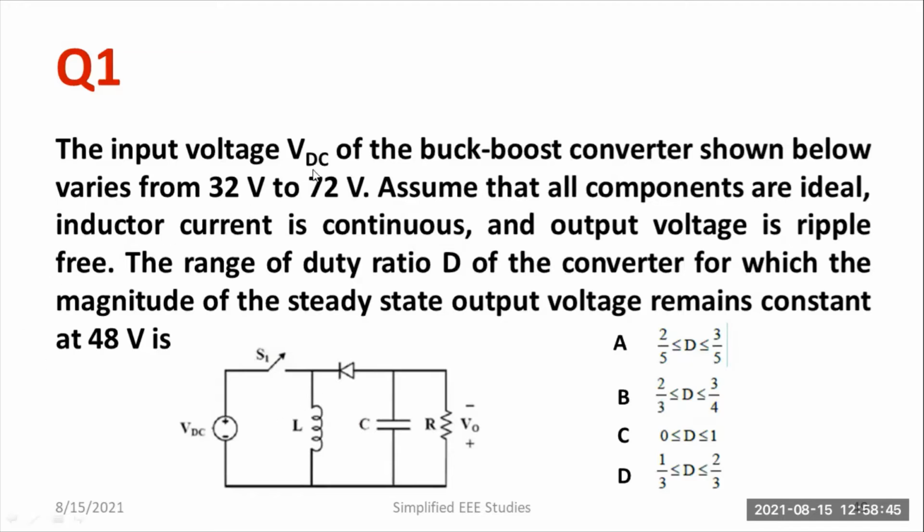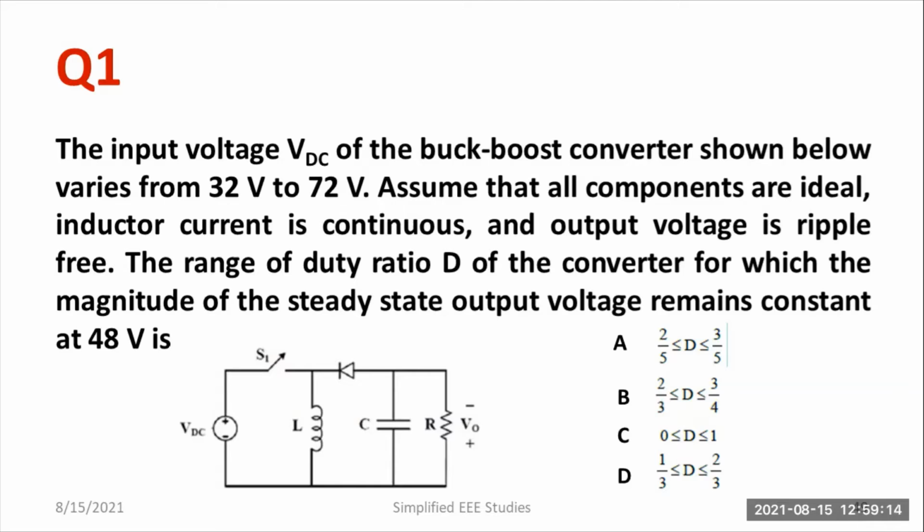The input voltage VDC of a buck boost converter shown below varies from 32 to 72 volt. Assume that all the components are ideal. Inductor current is continuous. Okay, it is in the continuous conduction mode and the output voltage is ripple free. No need to consider the percentage ripple. The range of duty ratio D of the converter for which the magnitude of steady state output voltage remains constant at 48 volt. Okay, this is a question.